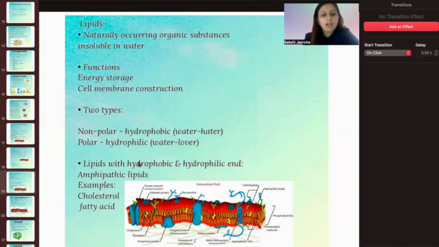So lipids with hydrophobic and hydrophilic ends, both together, are called amphipathic lipids. Examples here are cholesterol and fatty acids, as we can see in the diagrams. This top one, the red dots at the top, is the hydrophilic head, and the yellow ones we can see are the hydrophobic tails, right? So this is the structure of the cell membrane.